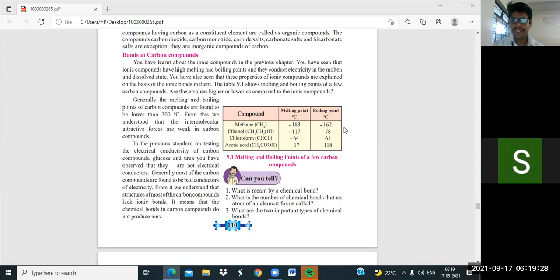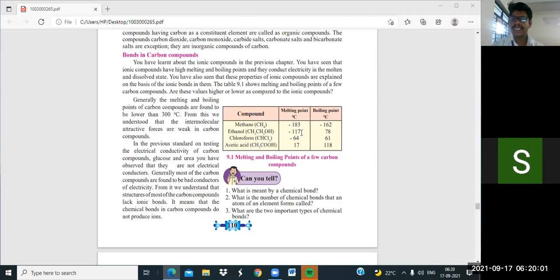I want to ask one question: why is ethanol used as a fuel? Who will tell? Anybody can tell? Very simple thing. Its boiling point is lower than water or other liquids.